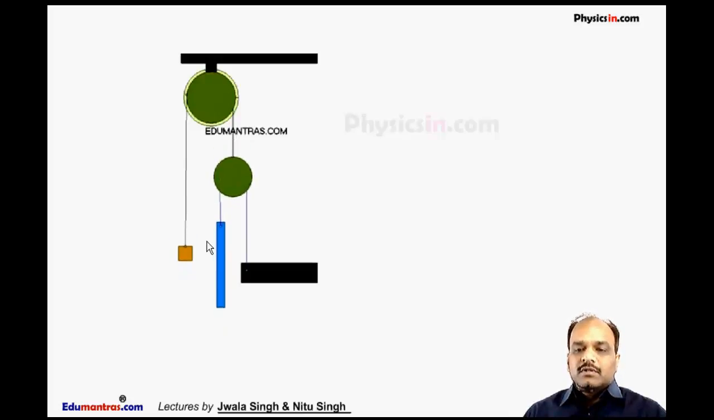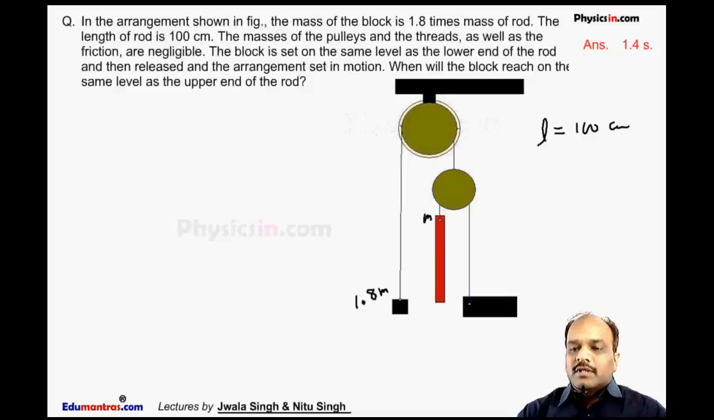We will solve it. There is a constraint. If we stop this block, this rod stops its motion. Now let the tension in this string be t. First we will write the constraint.